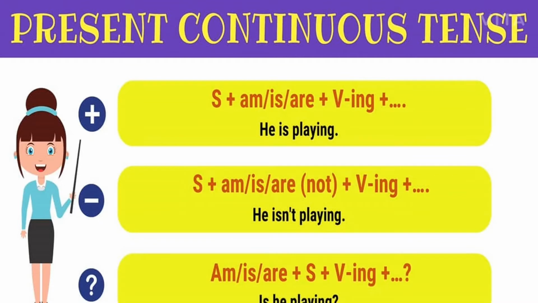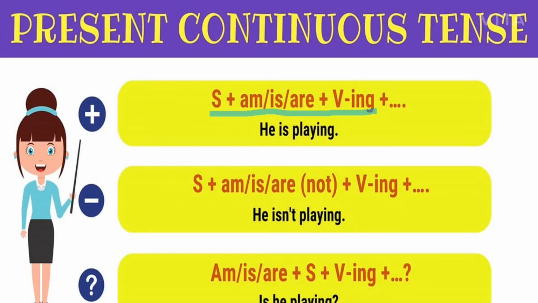Clear? Now students, there are different kinds of sentences, like a positive statement is given to you, or a negative statement, or an interrogative statement. Interrogative means a question type statement is given to you. So there are different rules for all these categories. If a positive statement is given to you, then the structure will be this only: subject, is, am, are plus V1 plus ing.